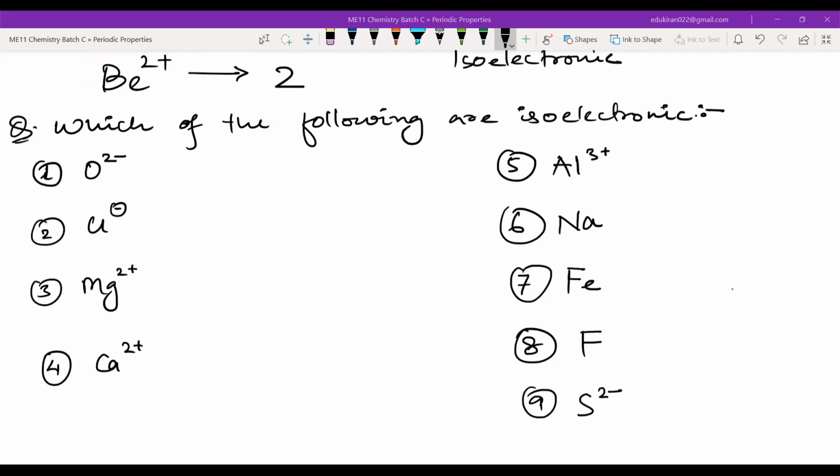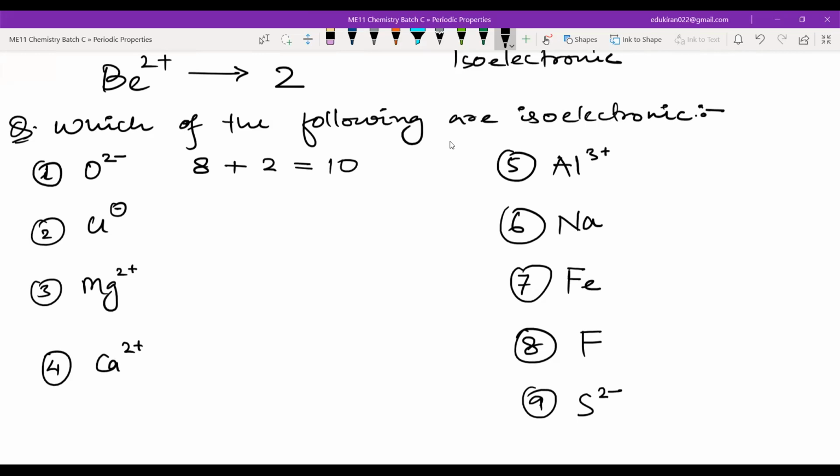So for oxygen, the parent has how many electrons? The neutral oxygen. I'm asking, how many electrons are there in oxygen? Can somebody answer? 8 electrons. And we have added how many electrons? 2. And this will give me what? 10, 8 plus 2, 10.